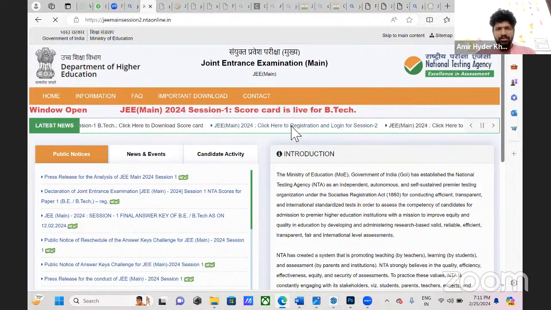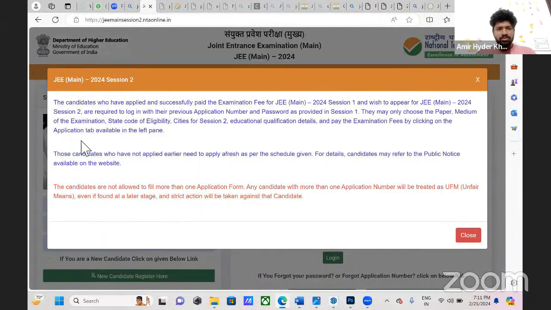The page will redirect to this page. The candidates who applied successfully and paid the JEE Main examination fee in session 1 are required to log in with the previous application number provided here. This is for people who have applied in session 1.